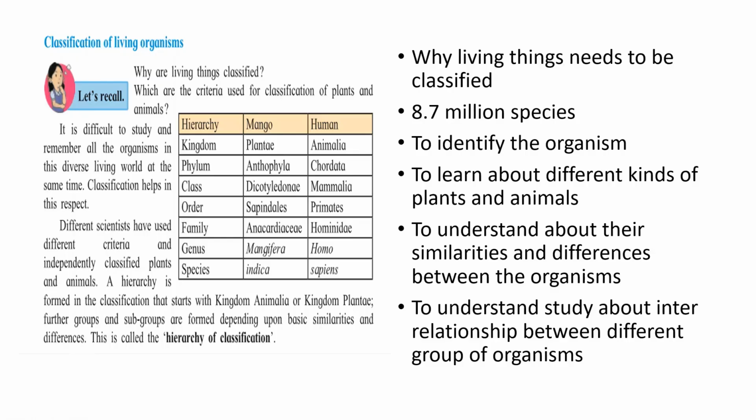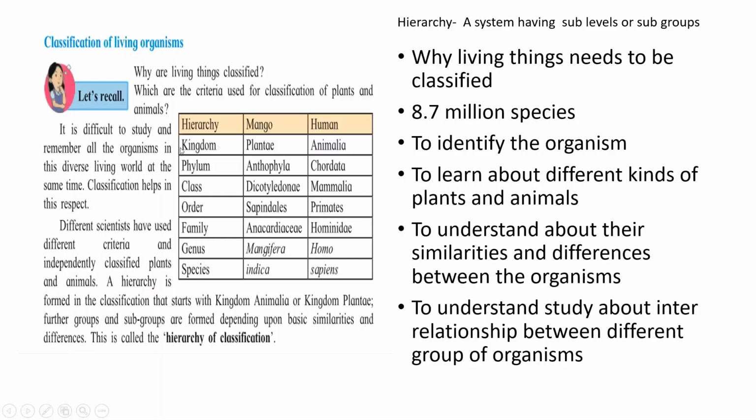Different scientists used different criteria to classify them. It cannot happen within a day. So over the period, different scientists used different criteria to classify organisms. Finally, a hierarchy of classification was formed. Hierarchy means the system has sublevels or subgroups. So here you can see the hierarchy of classification of organisms.